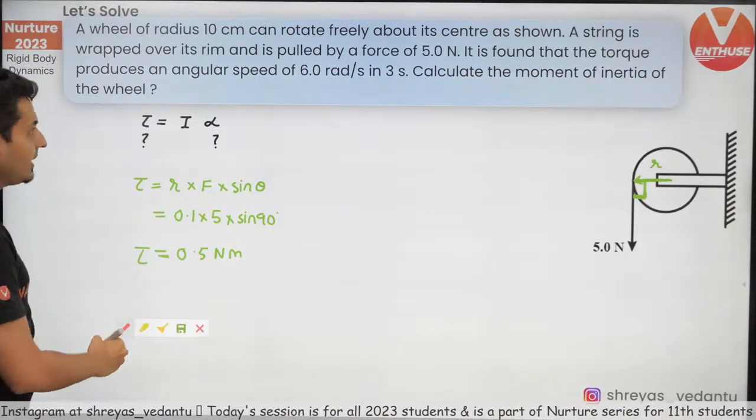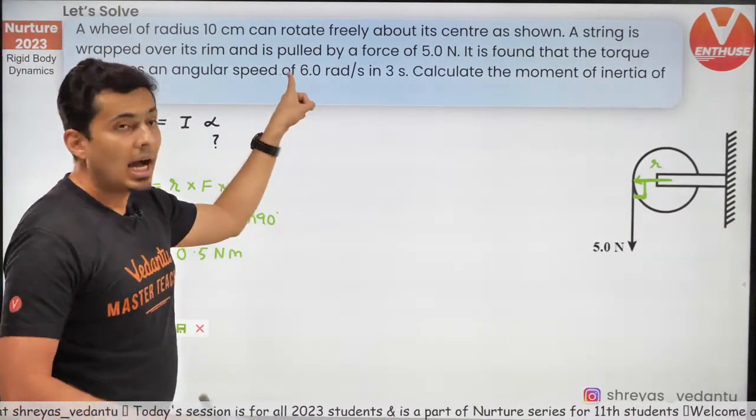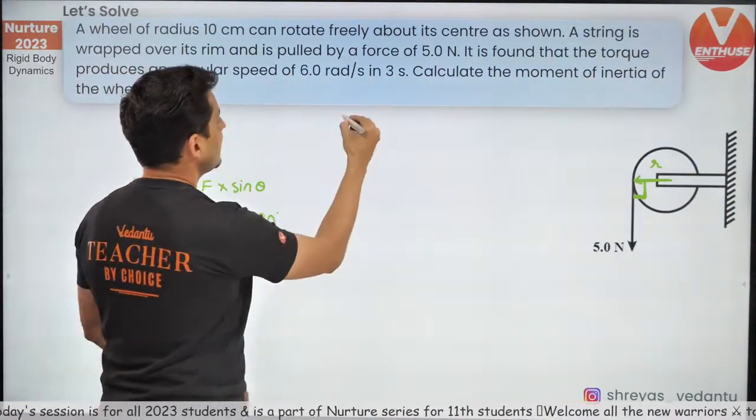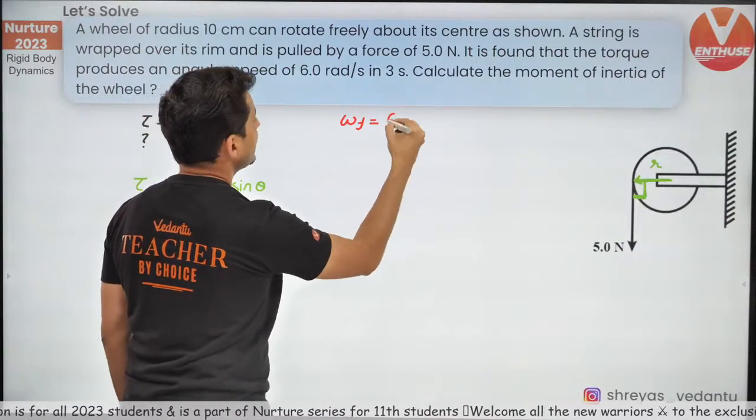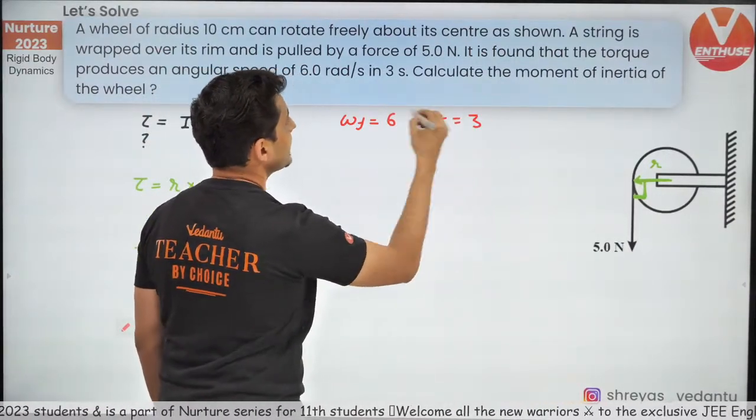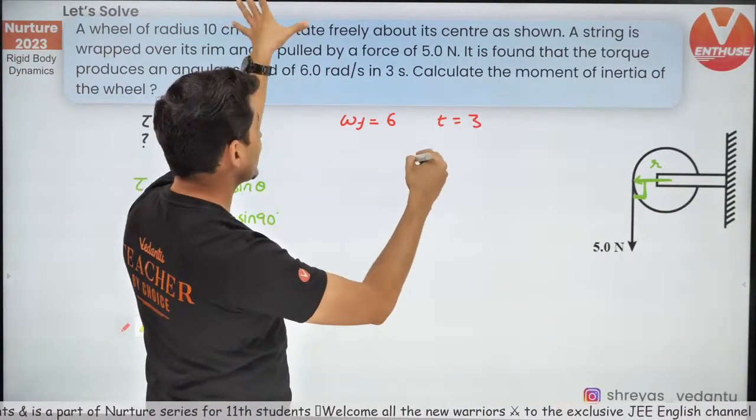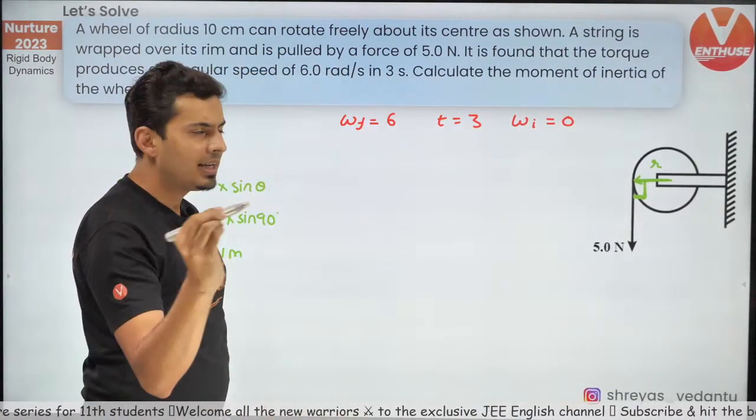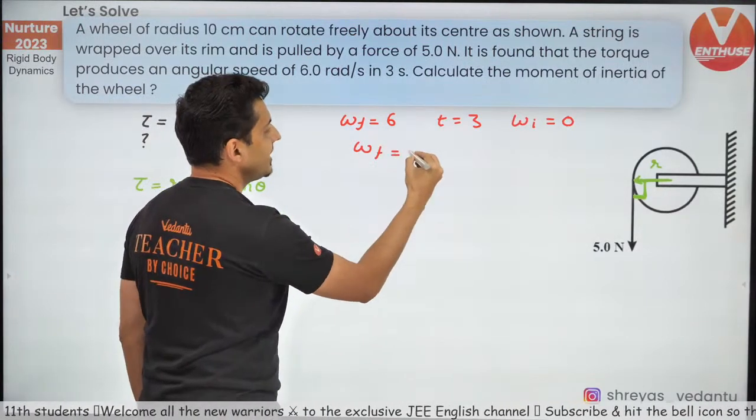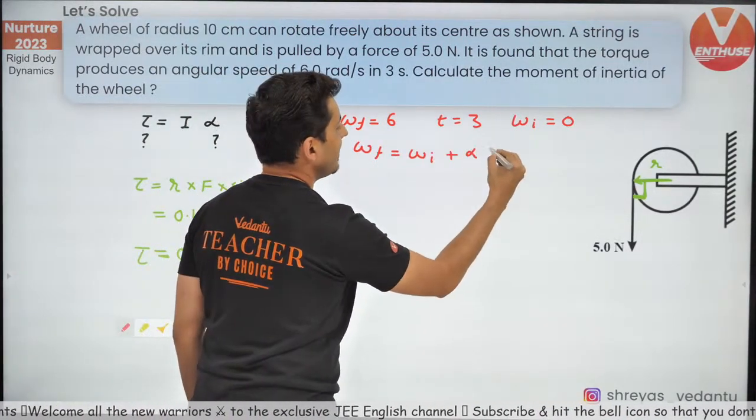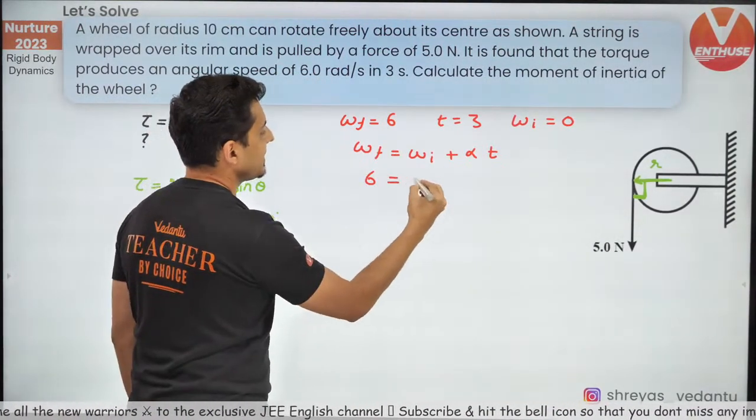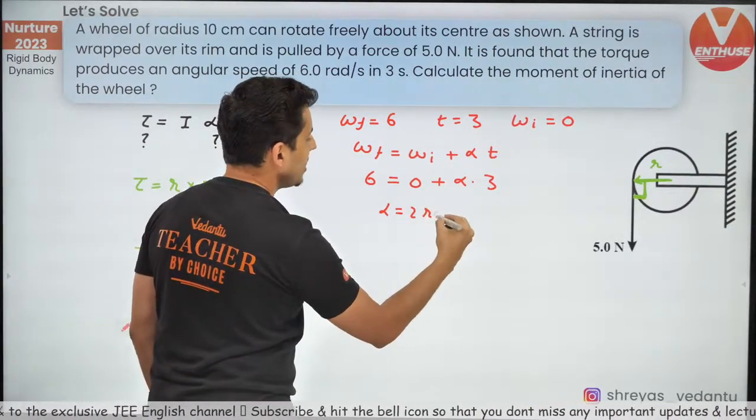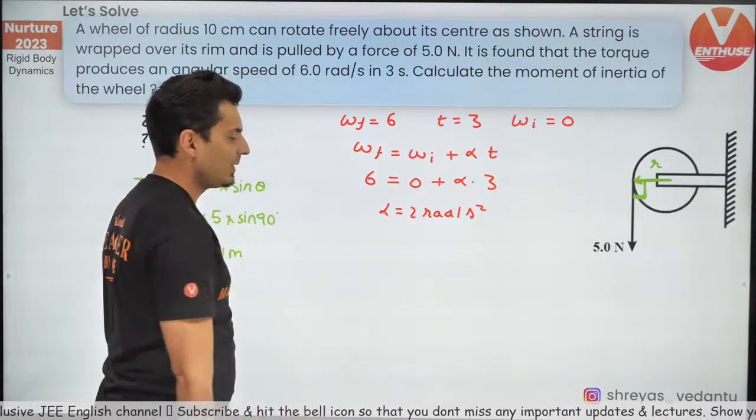Great. I need one more thing, which is alpha. I can find alpha from this information, because final angular velocity is 6, time is 3 seconds, and it starts to rotate, which means initial angular velocity is 0. I can use the equation omega final is omega initial plus alpha into t. So 6 is equal to 0 plus alpha into 3. So alpha will be equal to 2 radians per second square.